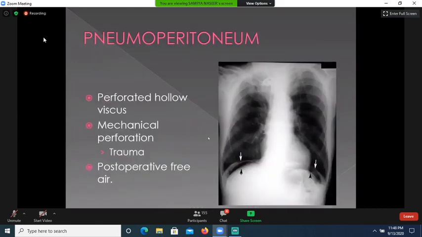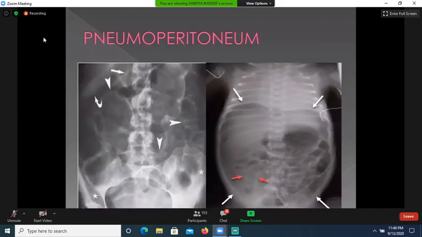But in this case, when air is present in the peritoneal cavity as well as in the bowel loops, both sides of the wall can be appreciated, and this is called Rigler sign.